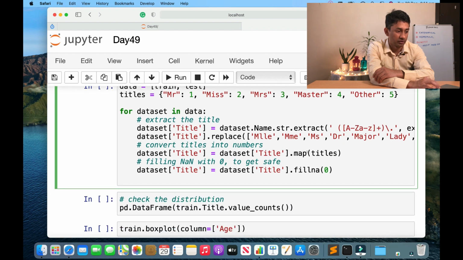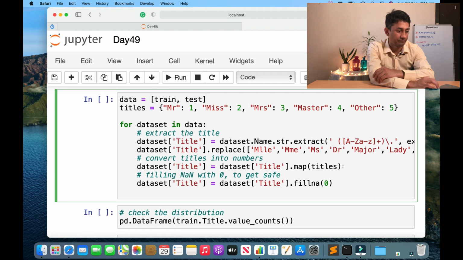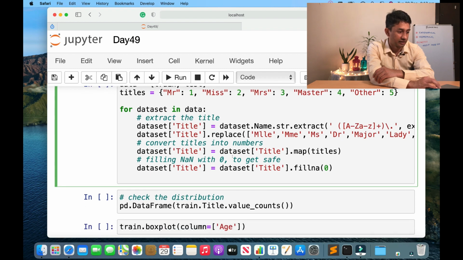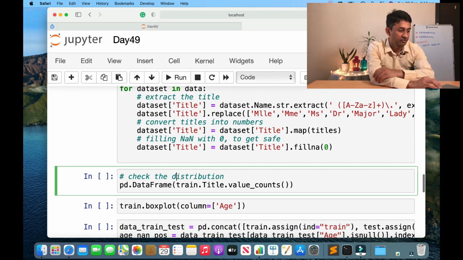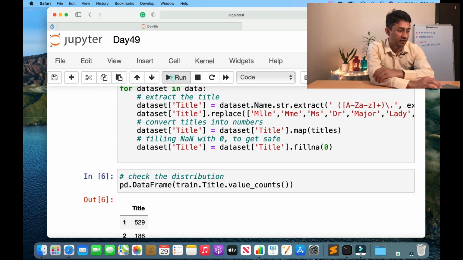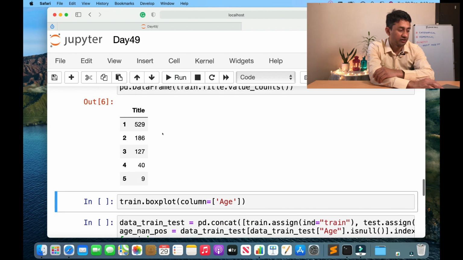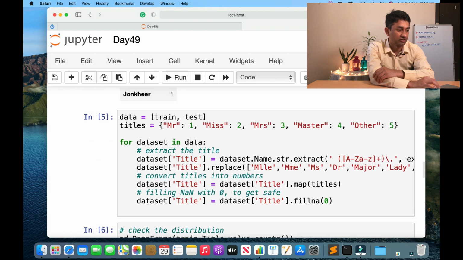Then I'm going to use the map functionality, and the mapping that we have created at the top will be used, and all those values will be replaced with the integer categories. This can be called integer encoding, and that's it. Let me execute this, and we can see the distribution once again. So what happens after the data has been replaced? Now the data has only 5 categories, 1, 2, 3, 4 and 5. If I say 1, it means all the titles that have Mr. are considered as 1, and so on. These are the 5 new categories that we have.